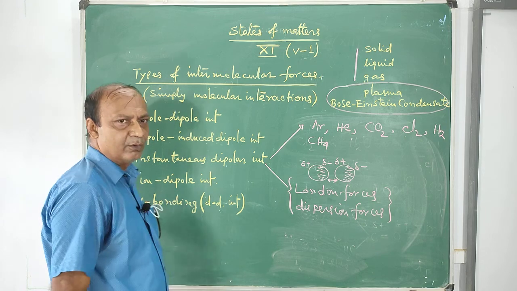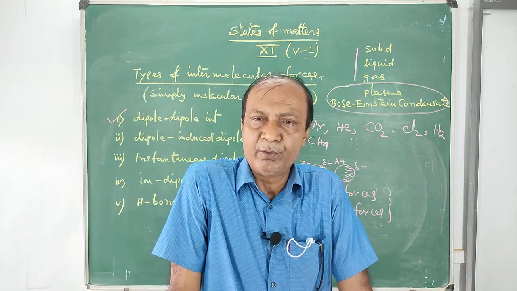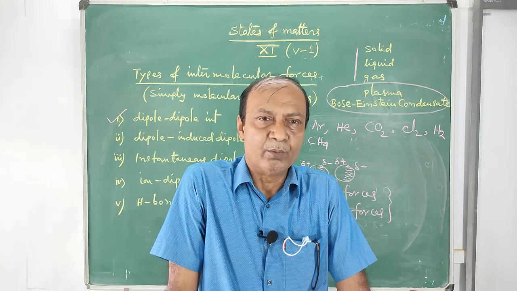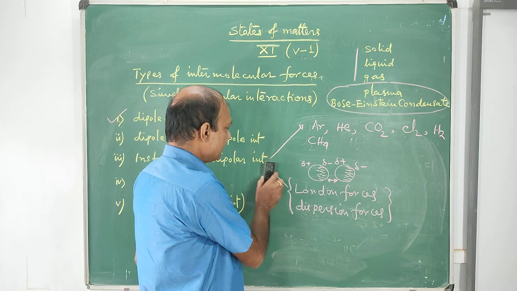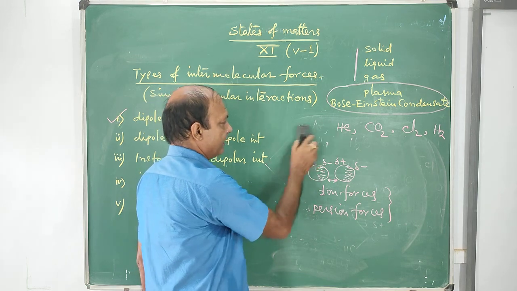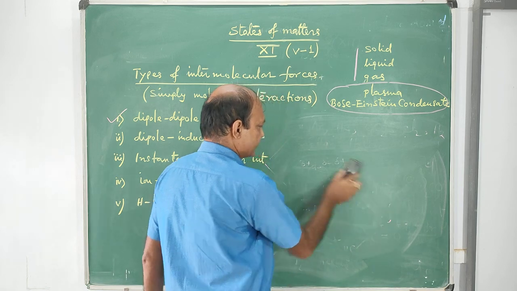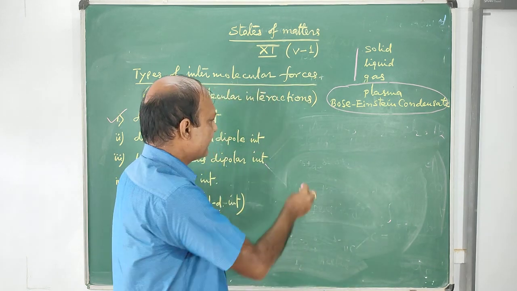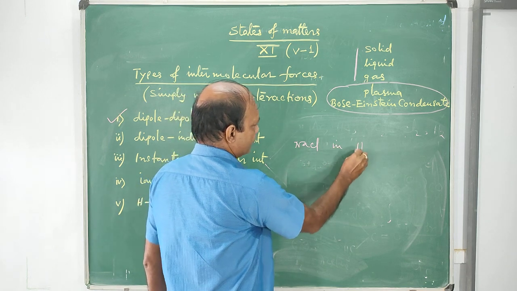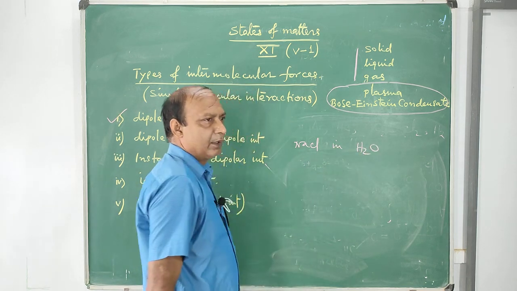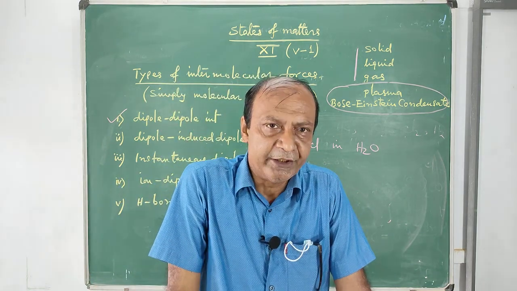This one is found in a mixture: ion dipole. Ion dipole is sodium chloride in water, sodium hydroxide in water. So, what is ion dipole? Ion means it may be a cation or anion, and dipole means there is a permanent dipole. Whenever you take sodium chloride in water, there is a sodium ion, a chloride ion, and the water molecule, which is a permanently dipolar molecule.